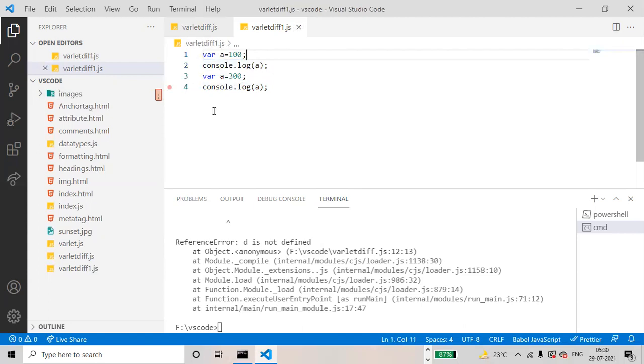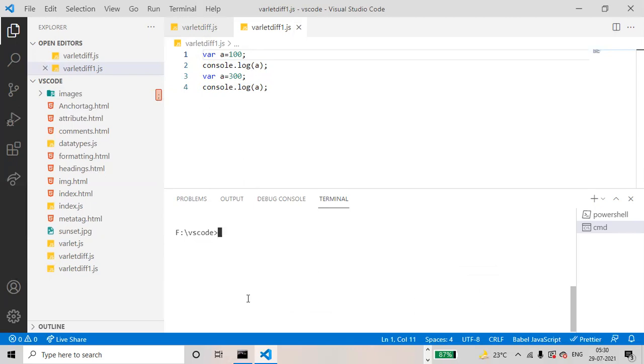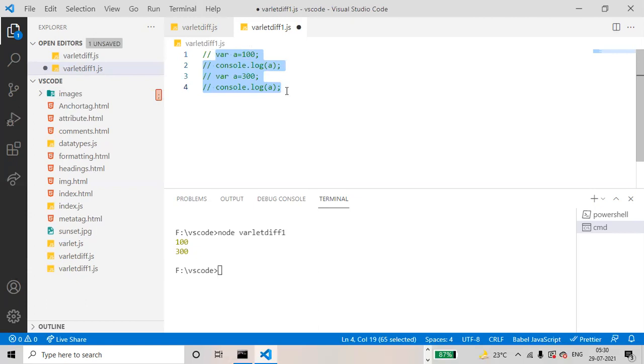Okay, go to the terminal, CLS. See, first a value is 100, then a value is 300. This is known as redeclaration. The var keyword is allowing redeclaration, but let does not allow. Just select this, Control / to make this a comment.